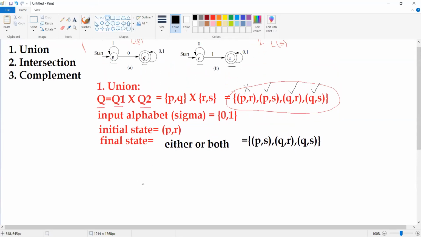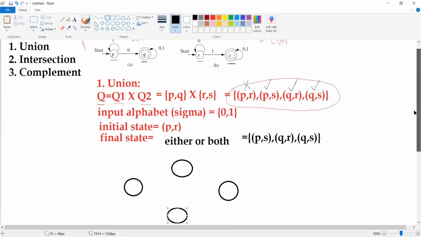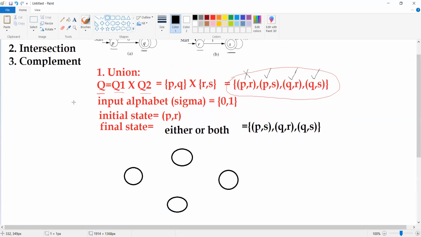Okay, so let's go for drawing the diagram. This is the first state, P comma R, this is the second one, P comma S, the third one, Q comma R, and the fourth one, Q comma S. So these are the four states. Out of these we have three final states, so that's the reason I am going to make this state also final.